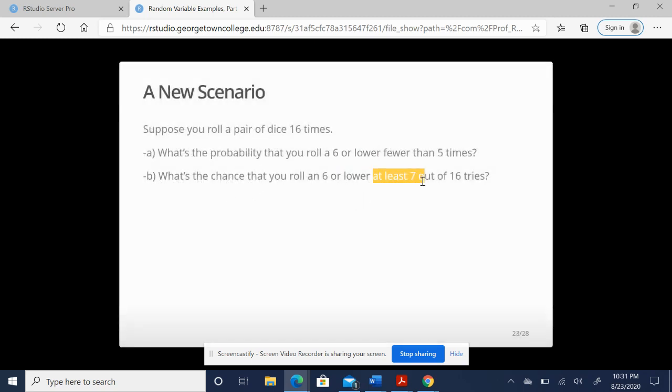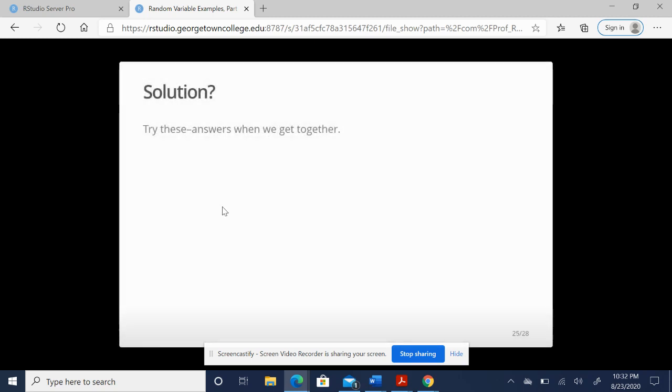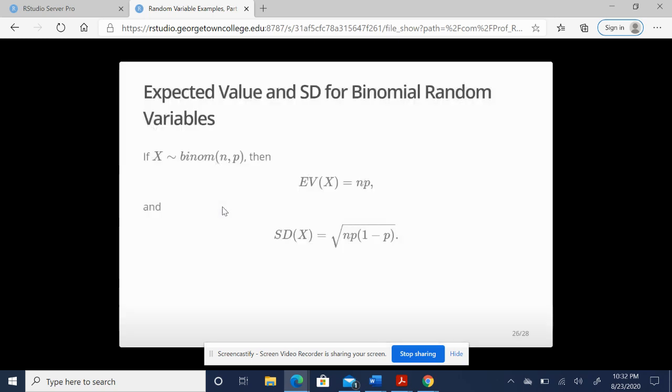At least 7 out of 16 tries. At least 7 means 7 will work, but what else will work? Anything greater than 7. So please be sure that you are confident that you understand how those words translated to these inequalities. And also be thoughtful of the fact that this is something you have to pay very close attention to throughout homework and test questions, because it is very easy to make a mistake here that will cost you big time later on down the road. Okay, so let's try these answers when we get together.